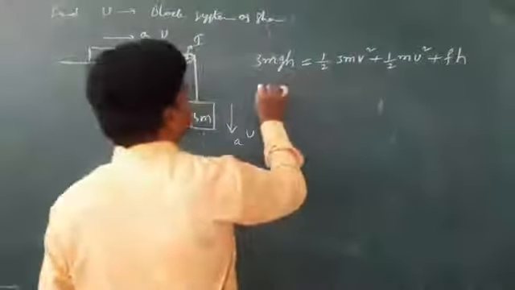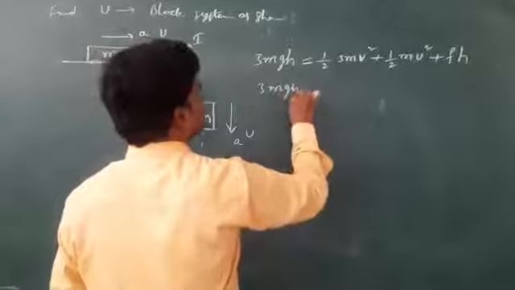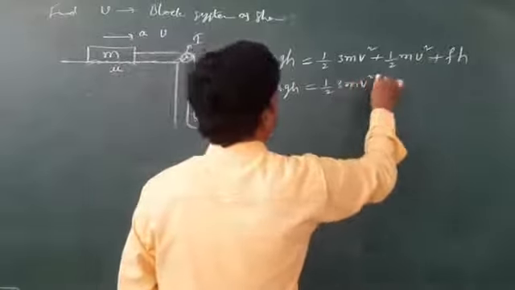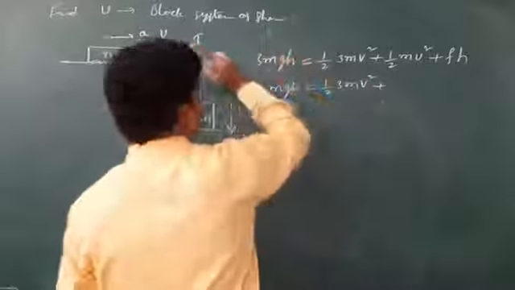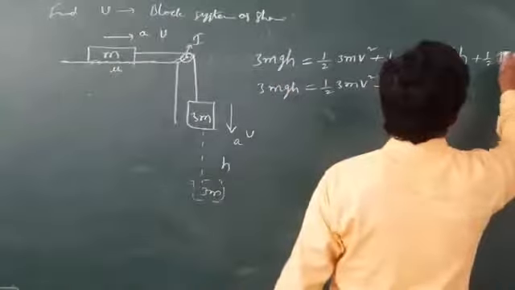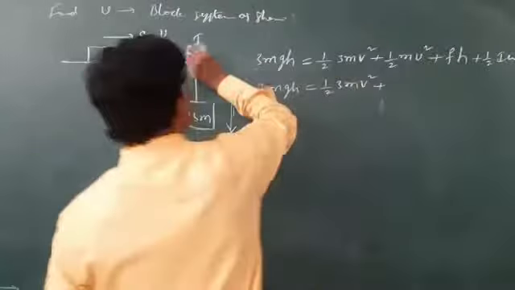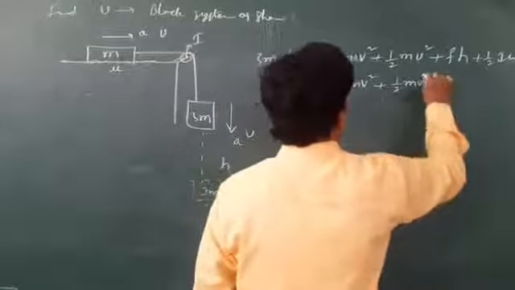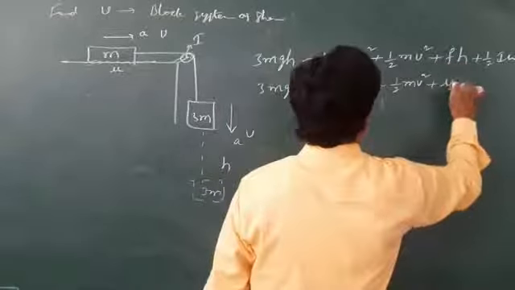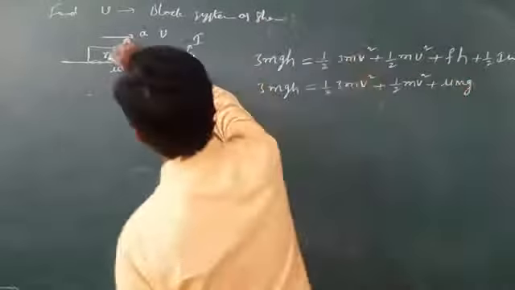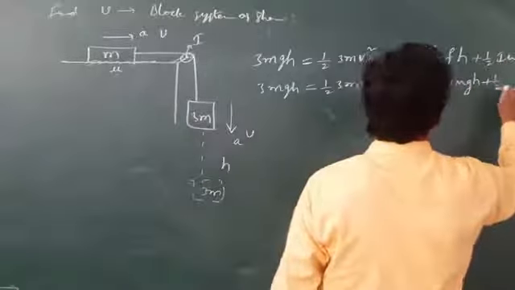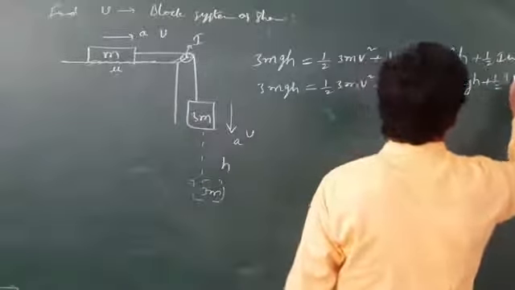So 3mgh equals half 3m v square, and one more I forgot, half I omega square. The pulley also gains. Half m v square, frictional force is mu mg, mu N is nothing but mg, not 3mg, times h, plus half I v square by r square.